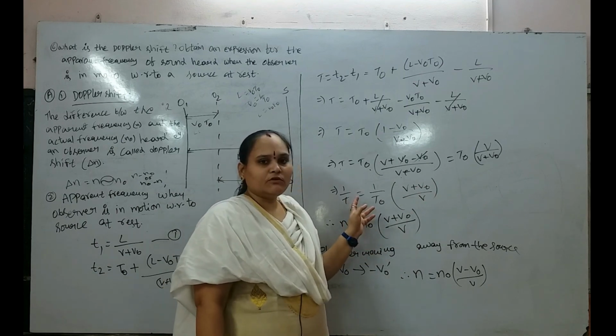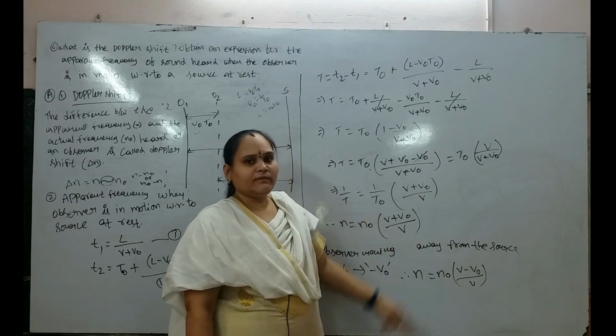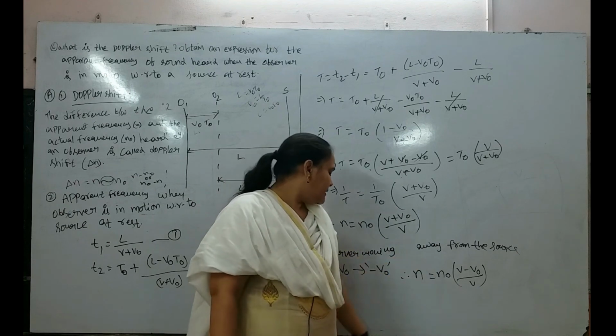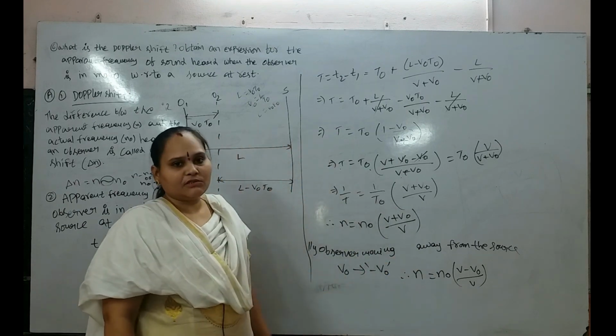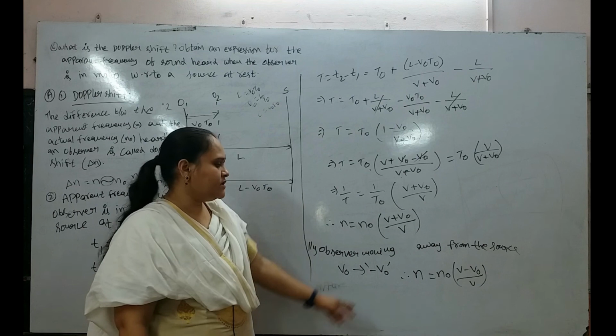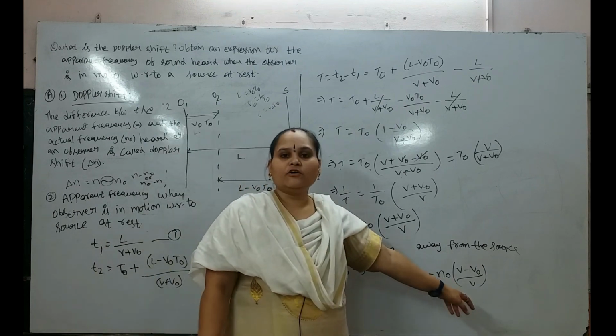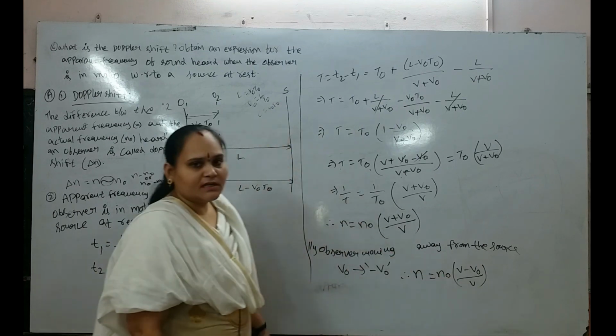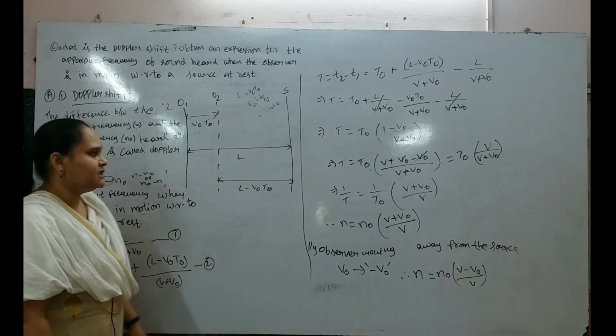1 by T is the frequency, so n equal to n naught into (V plus V0) by V. Similarly, when the observer is moving away from the source, we replace V0 by minus V0, and then n equal to n naught into (V minus V0) by V is our frequency condition.